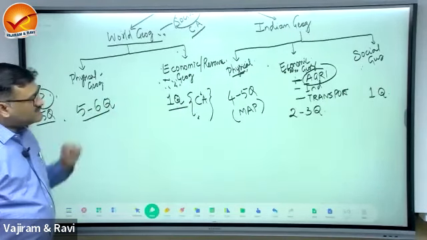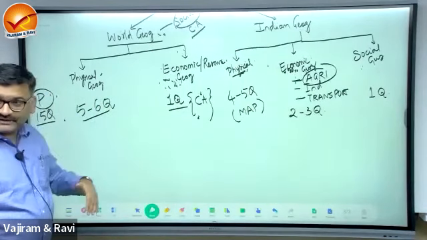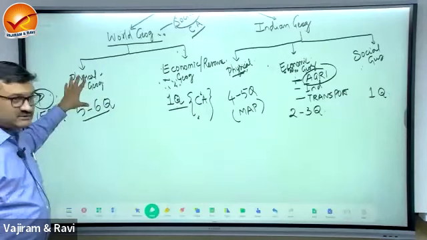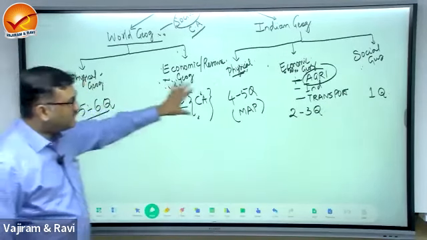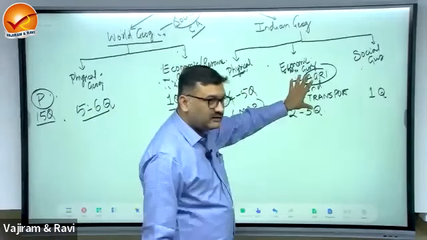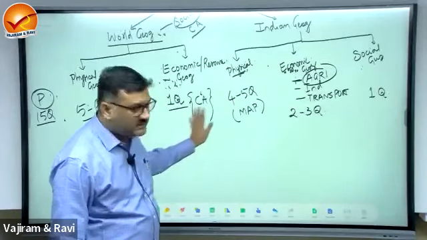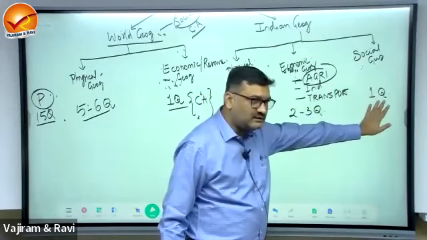So based on this, what should be our priority or hierarchy in preparation? Maximum weightage is to world physical, and then it is India physical. After that you can look at economic geography. Then last priority will be world economic geography and social geography.